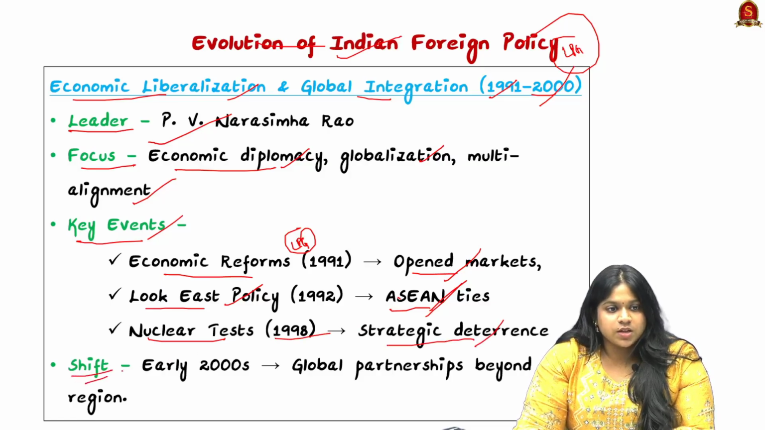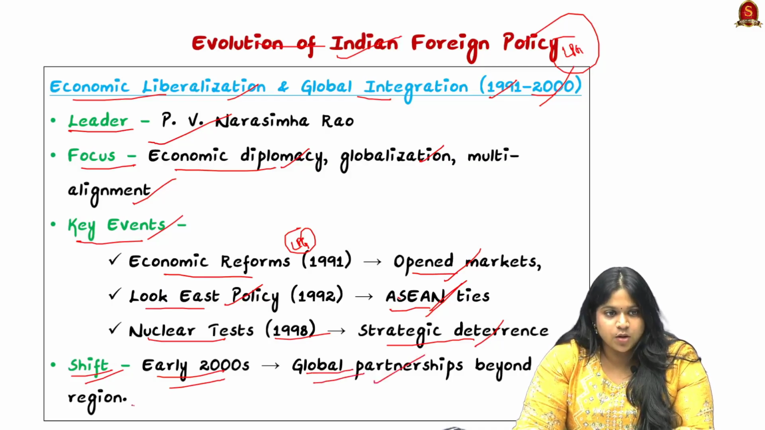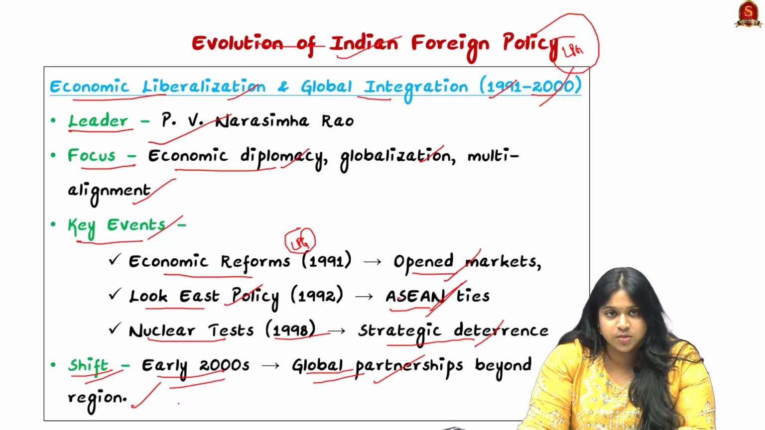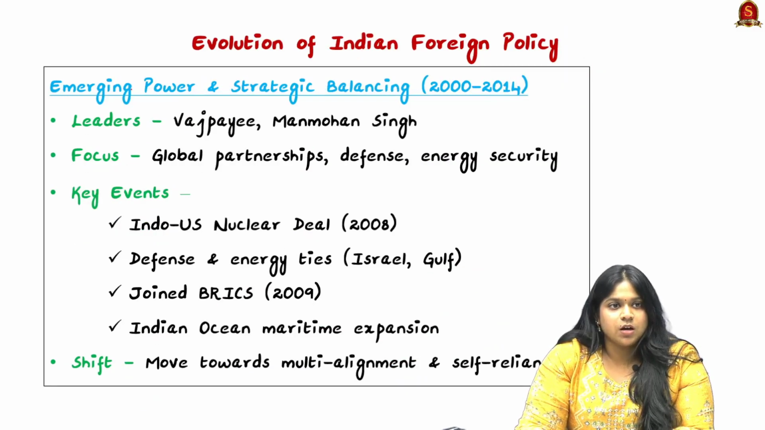After this, there was again a major shift in the early 2000s, where after our country faced the importance of multi-alignment, we brought in global partnerships beyond the region. So after giving importance to regional diplomacy, we brought in the importance of global diplomacy and global partnerships. So it led to the emerging power and strategic balancing period from 2000 to 2014.